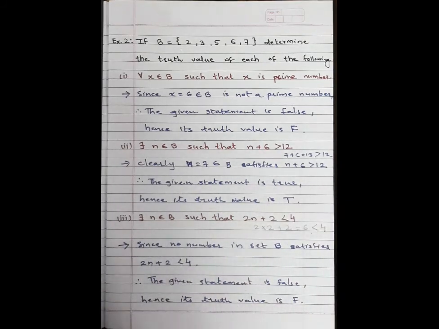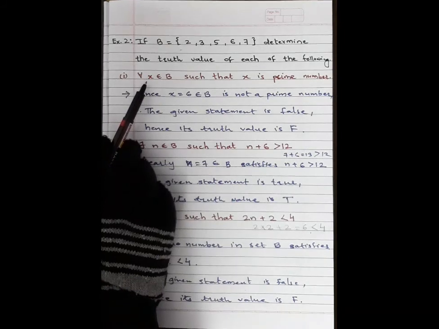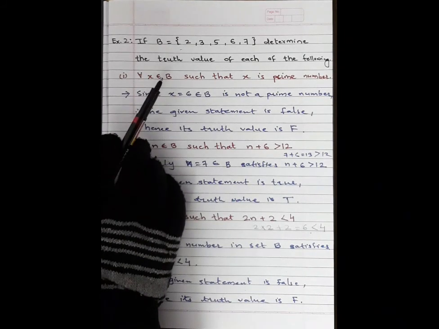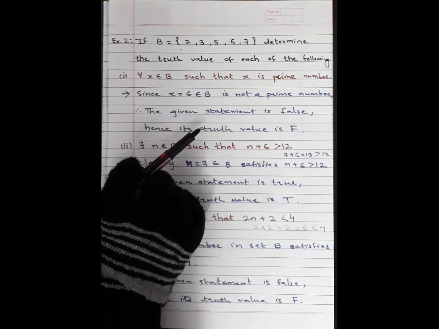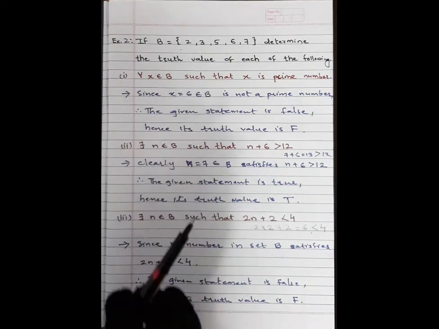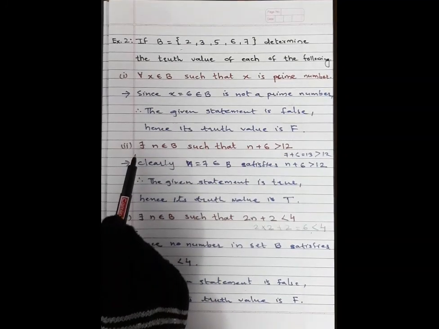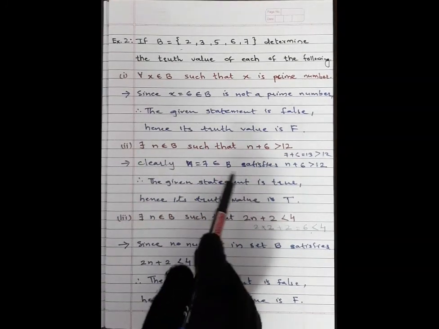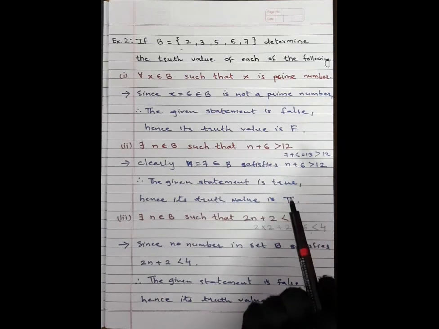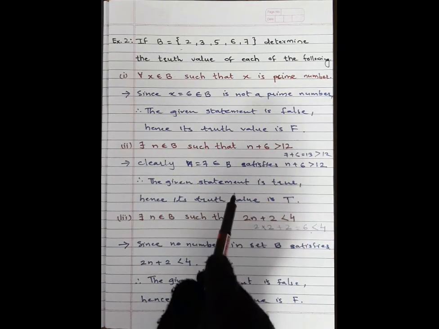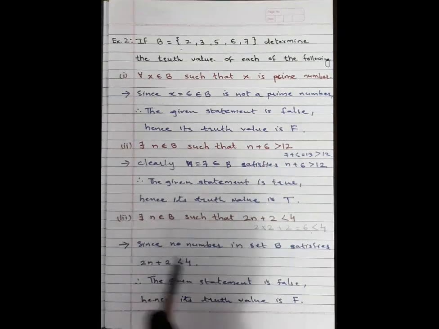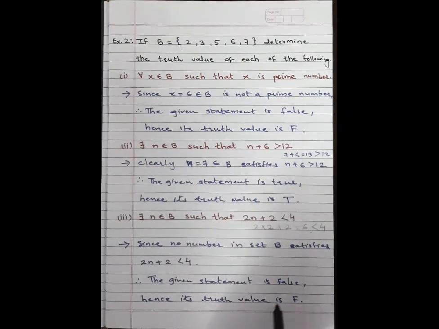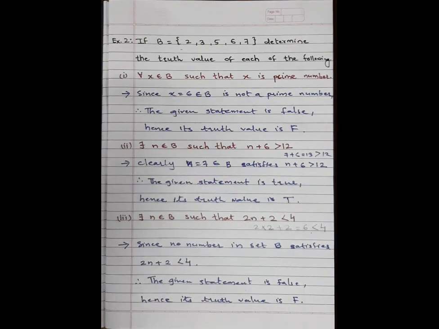Getting, students? Whenever the quantifier for all is defined, if it is true for every value of the set, then write that the given statement is true, otherwise false. And whenever there exists is given, it means if it is true for at least one or more than one value of the set, then its truth value is true. Otherwise, if it is not true for any number of the set, then its truth value is false. Getting, students? Here exercise 1.5 is completed.